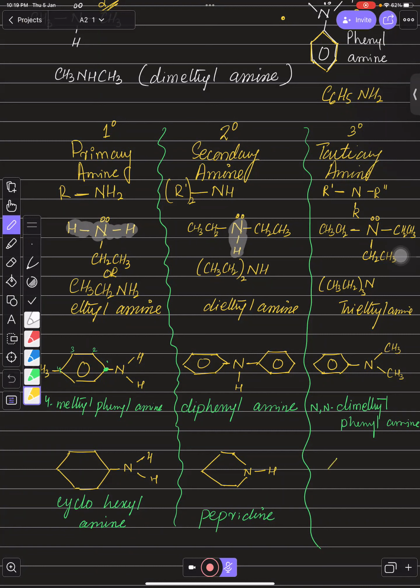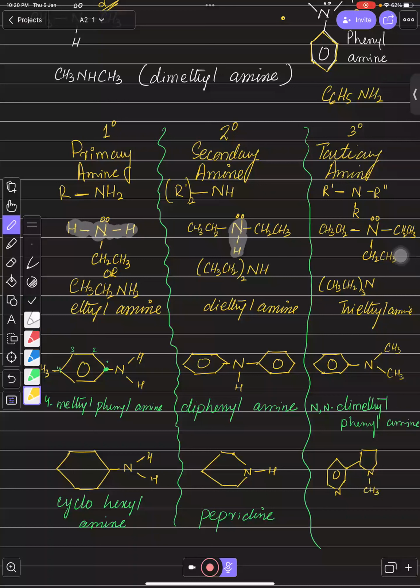And a very common compound that we talk about many times, this is the structure of that. Suppose the structure is a nitrogen having 2 bonds, and like this 3 bonds, and this is one of the very common structures.